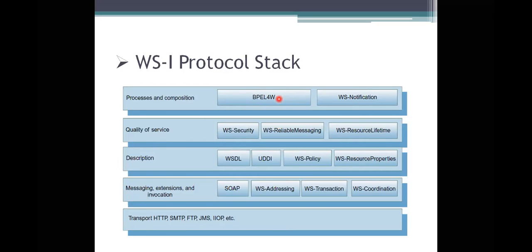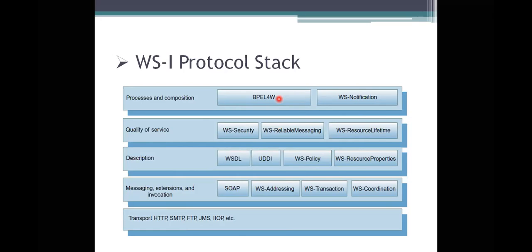And coming to the next one, messaging, extension and invocation. What are the protocols we are using here? We are using the protocols, that is SOAP, and then next we are specifying the addressing formats, what transactions we are using, and also we are maintaining the coordination between the flows here, because several representations are used. If you see BPEL4WS, it is represented as an XML based language, because it is on top of the web service specification.